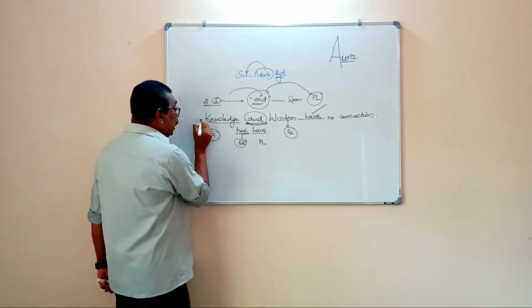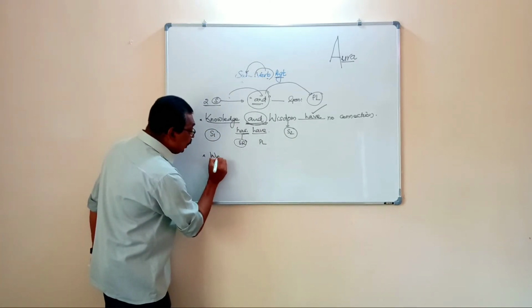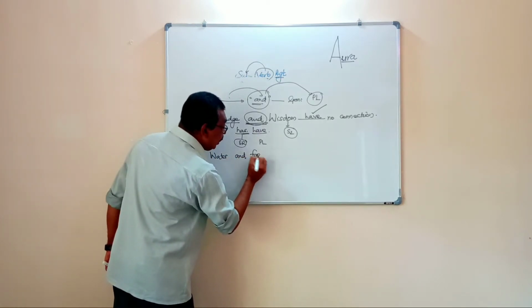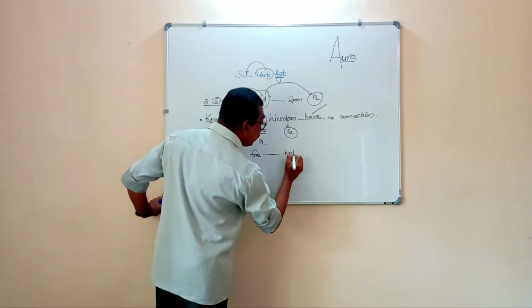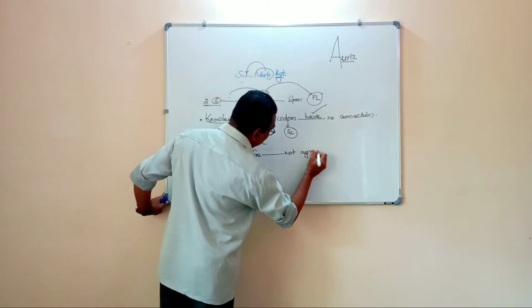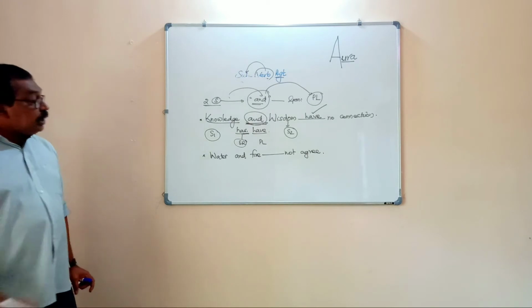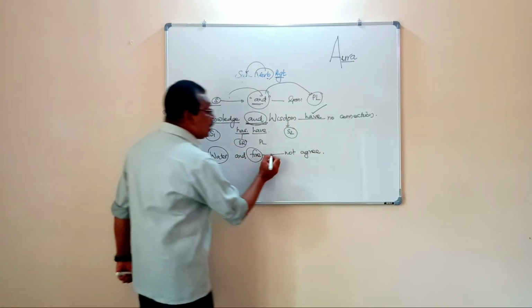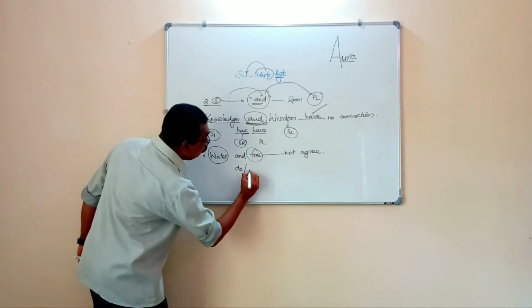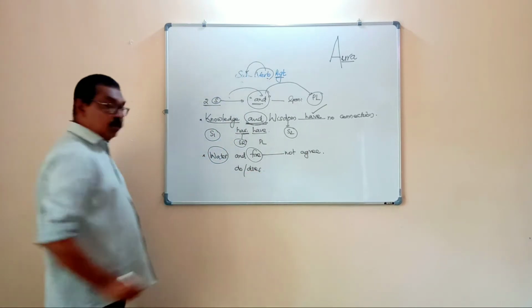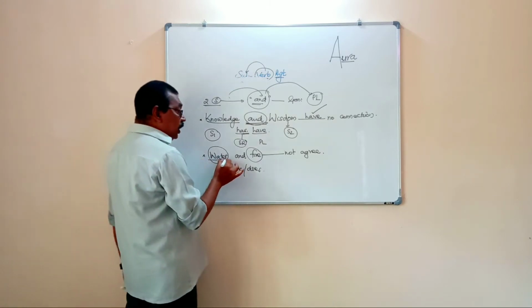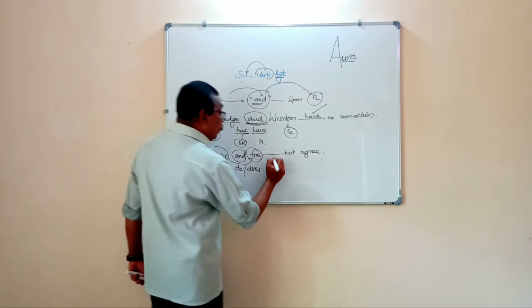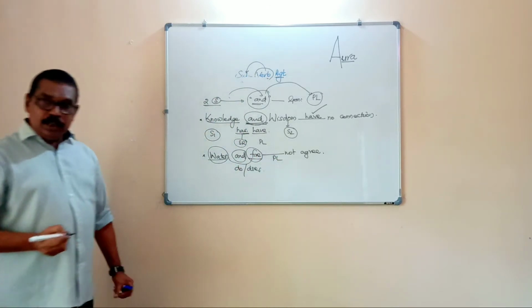But yet another example we can say: water and fire. Water and fire dash not agree. See, water is one subject, fire is yet another subject. Does not agree, the options are do or does. We will look: water subject 1, fire subject 2, both are joined with the help of and, so automatically the verb should be plural.